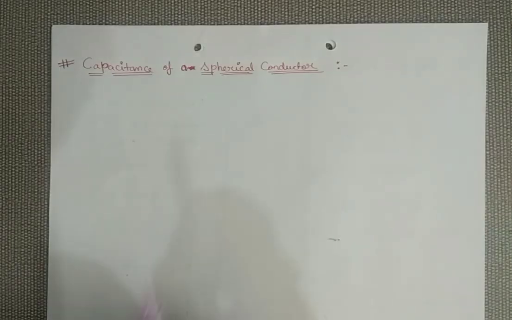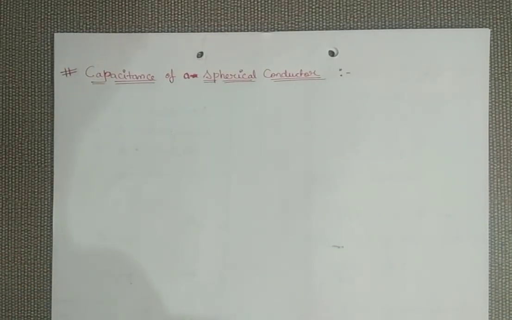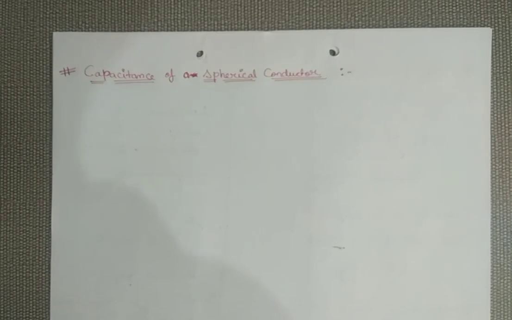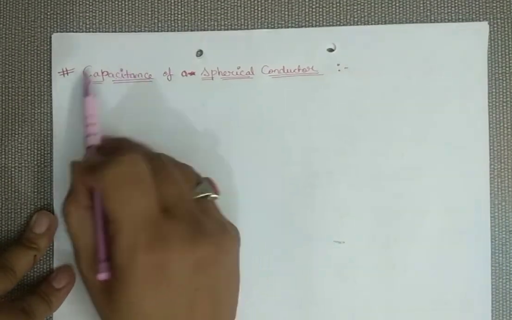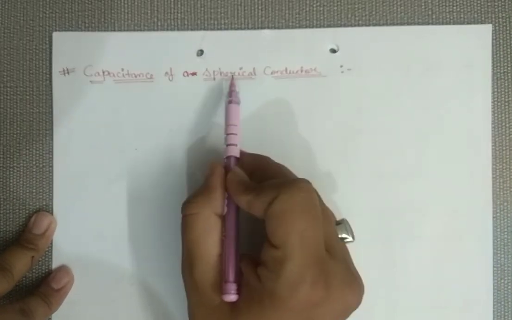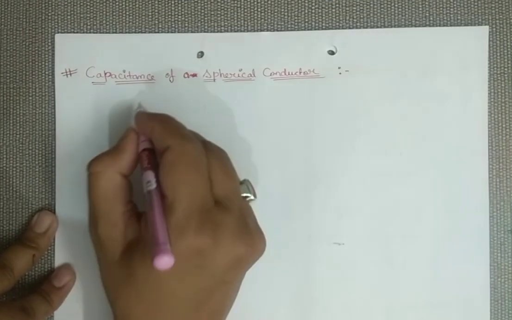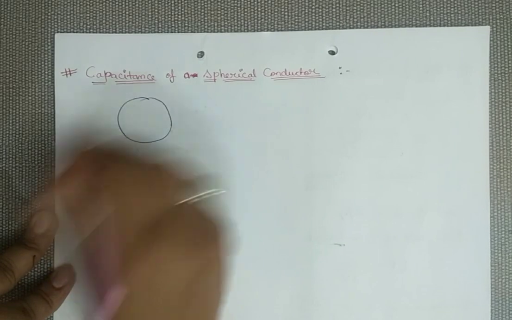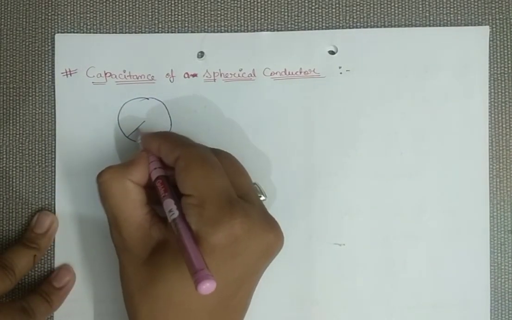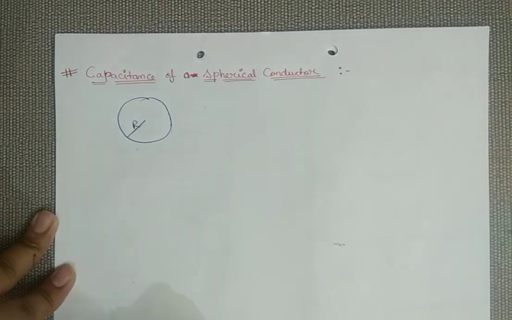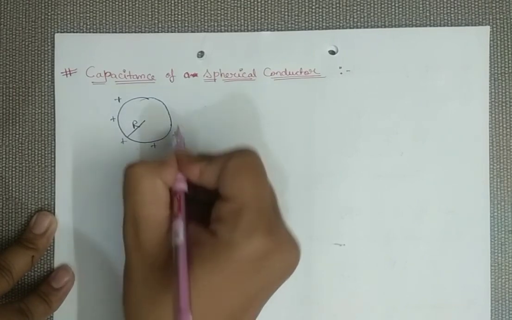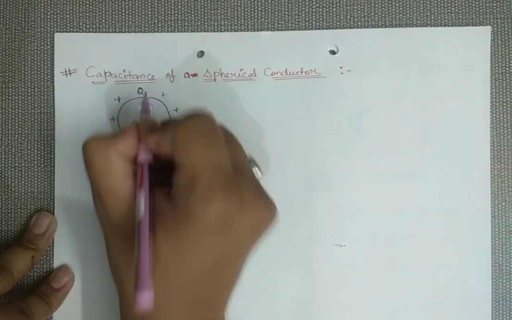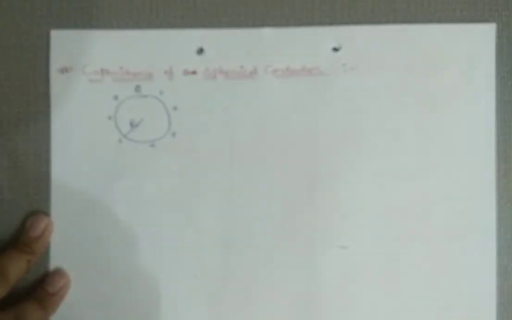So move to the next topic, capacitance of a spherical conductor. Now the previous one was the principle of capacitor or capacitance, but right now I will be discussing how to calculate the capacitance of a spherical conductor. Just keep in mind we are talking about this spherical conductor. So let us first consider a conductor. This is a spherical conductor, so I have to take a radius. Let capital R be the radius of the conductor. Now distribute some charge on the conductor. Let Q be the charge distributed over this conductor.